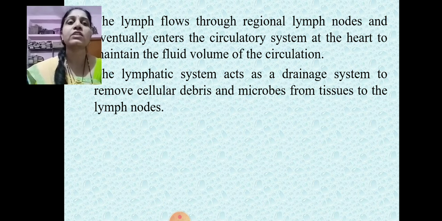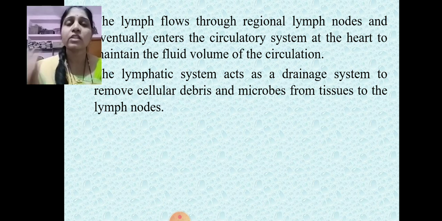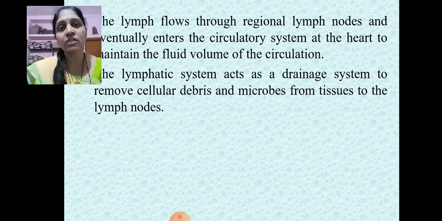This lymph flows through the regional lymph nodes, where it gets filtered. Within the lymph nodes there are our immune cells, that is, the lymphocytes and macrophage cells. These different types of immune cells are present within the secondary lymphoid organ, the lymph nodes, where they are activated and are responsible for removing the foreign particles present within that lymph.